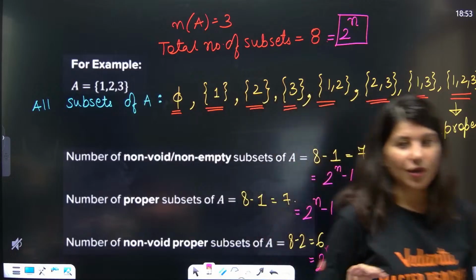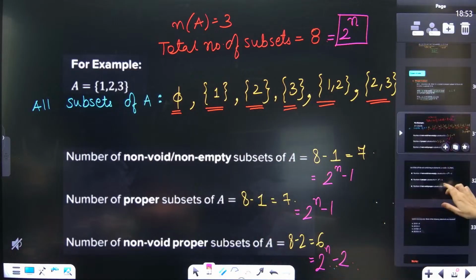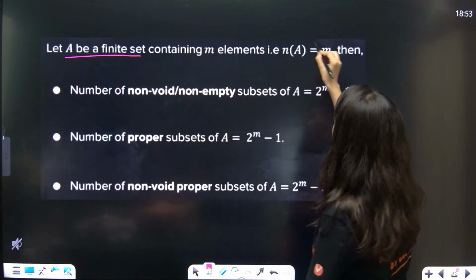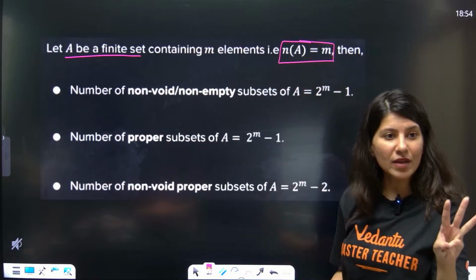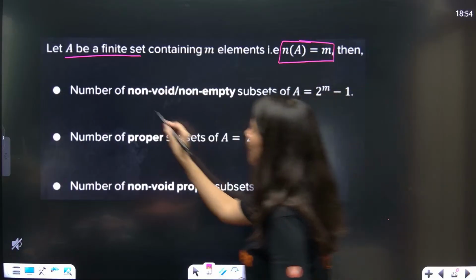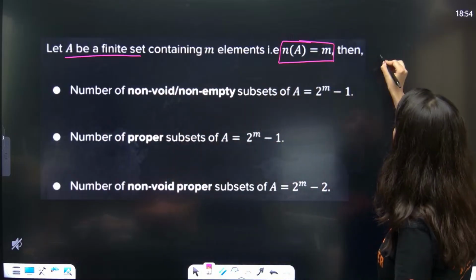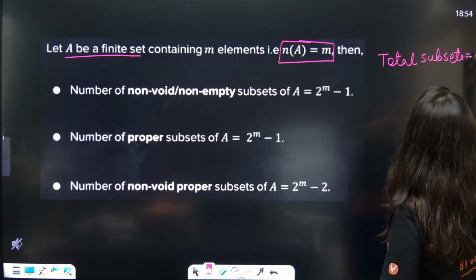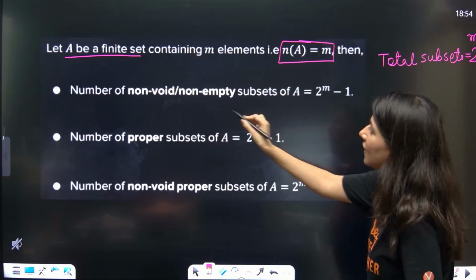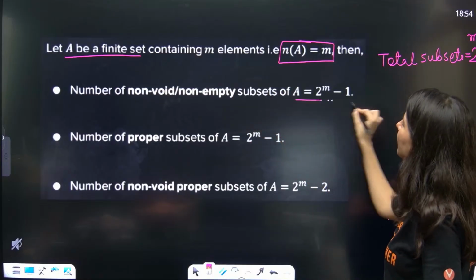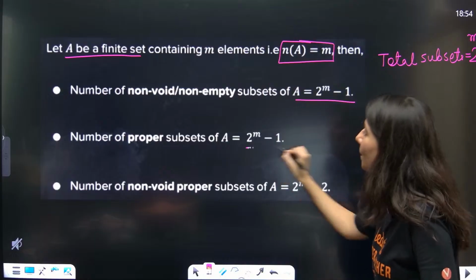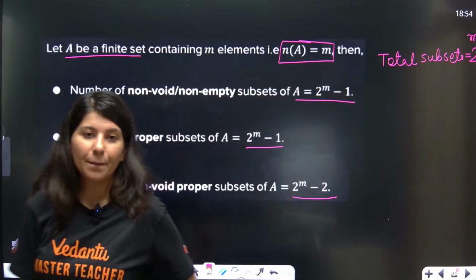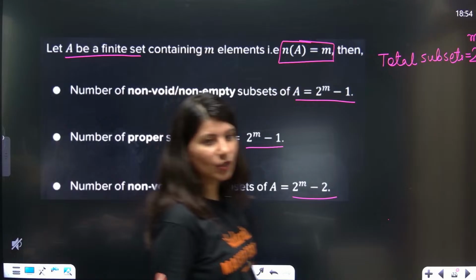Perfect. So this is what I have already written for you. Can you see? Suppose A is a finite set containing m elements, that means the cardinality of A is m. Then 3 formulas you must remember. Total subsets of any set is 2 power m. Total number of non-void or non-empty subsets will be 2 power m minus 1. Total number of proper subsets is 2 power m minus 1. And total number of non-void proper subsets is 2 power m minus 2.